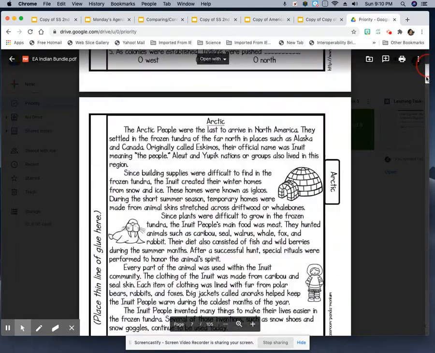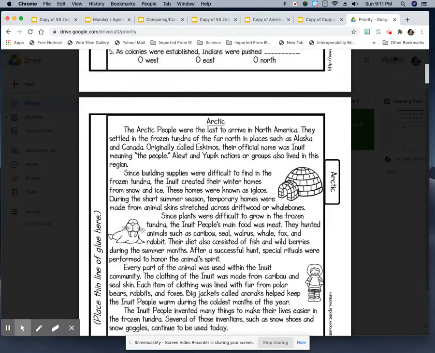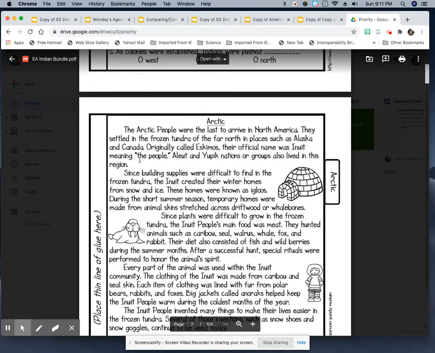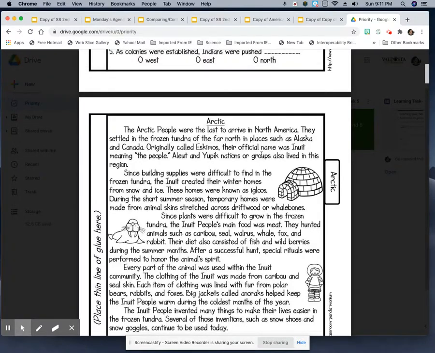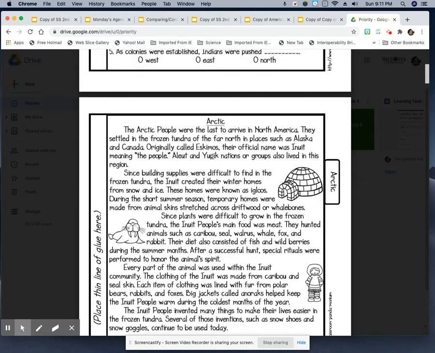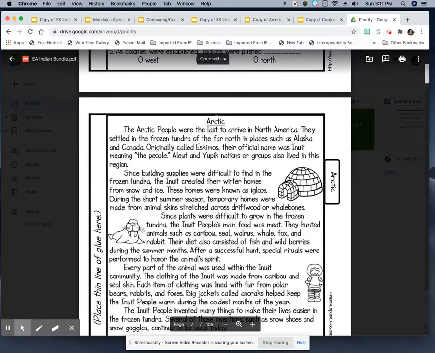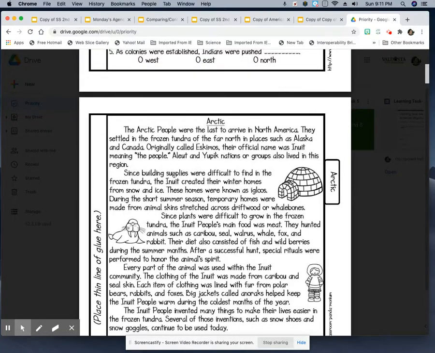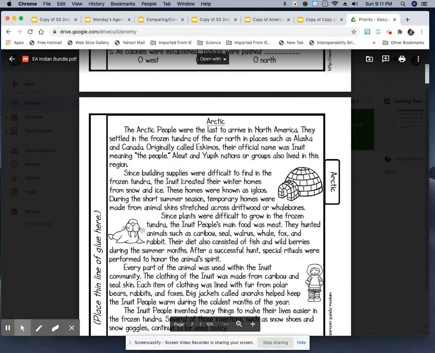The Arctic people were the last to arrive in North America. They settled in the frozen tundra, a treeless cold area of the far north in places such as Alaska and Canada. Originally they were called Eskimos. Their official name was the Inuit, meaning the people. The Aleut and the Yupik groups also lived in this region, and they were the Arctic Indians. Since building supplies were difficult to find in the frozen tundra, the Inuit created their winter homes from snow and ice. And we know that these homes were called igloos.